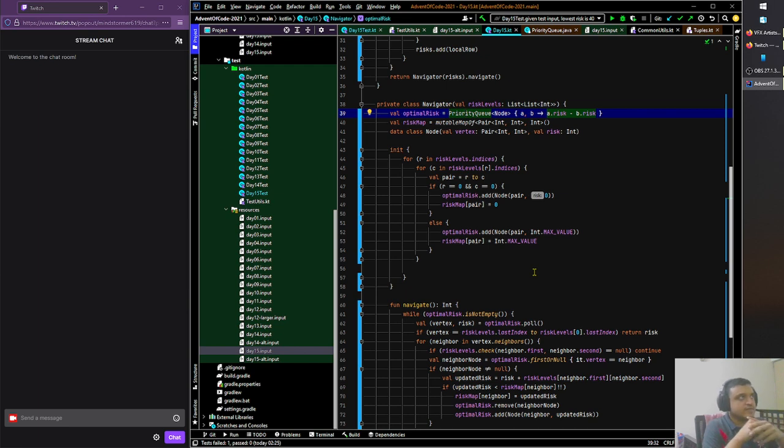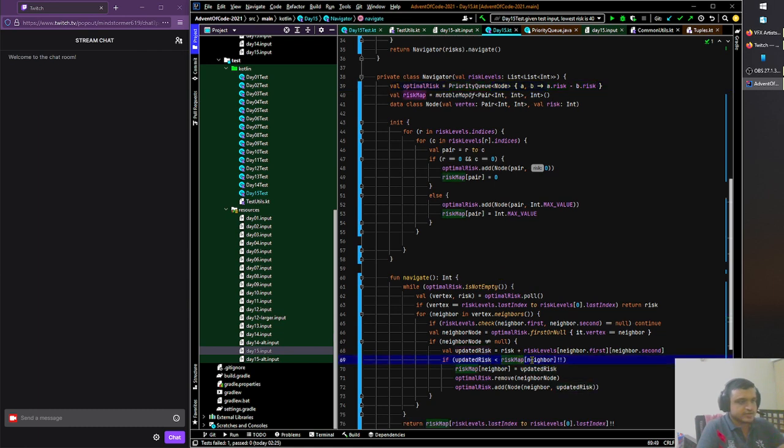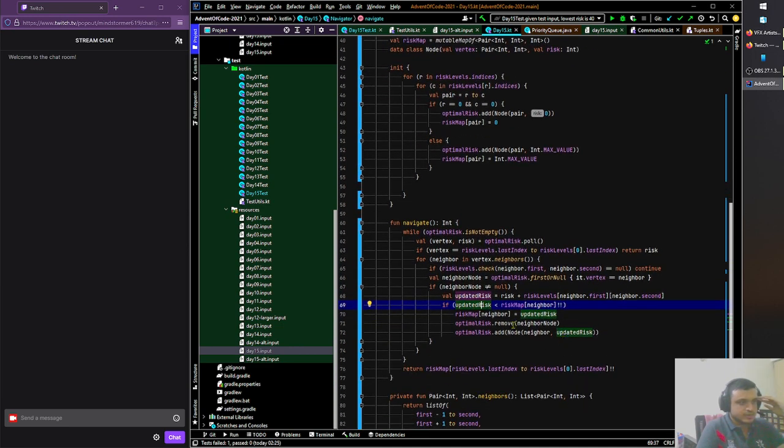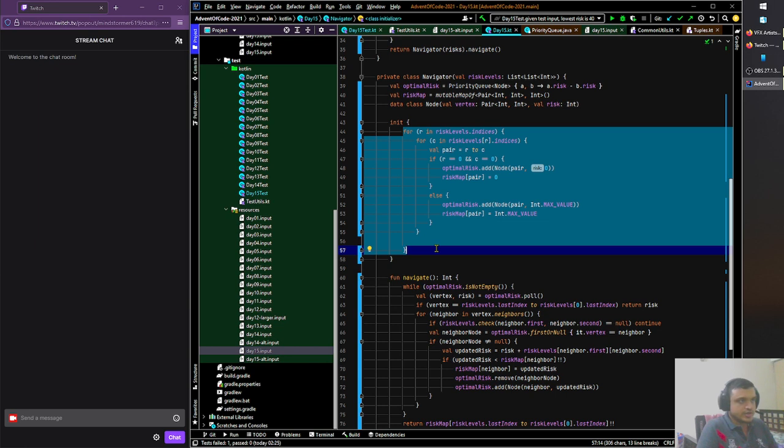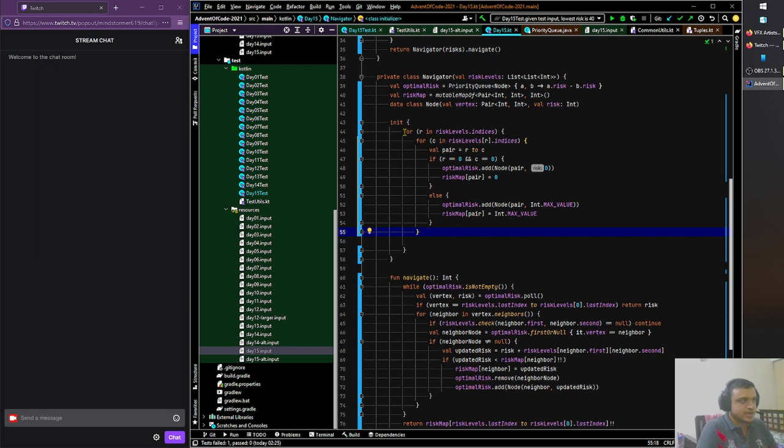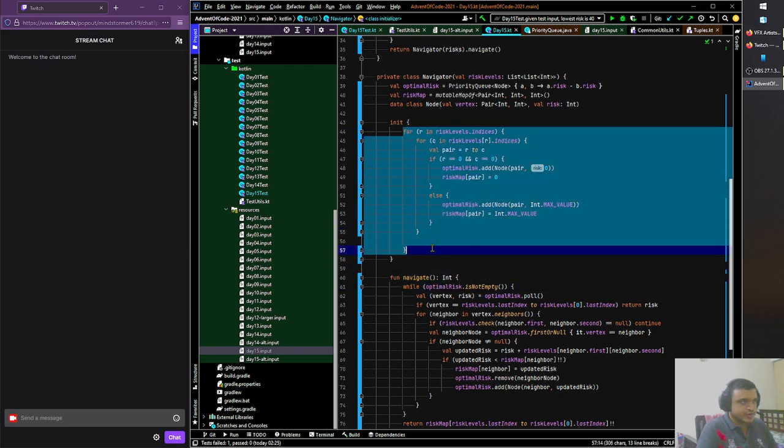Anywhere where the risk reduces by taking a specific path, we take the risk map, and if it's less than that, we update the risk map, and then we insert this updated risk into the queue. The way I'm thinking about it, we don't need to remove anything from it. That's how we make it faster. In fact, it could be a lot simpler, but what we're going to do is simplify this massively. I am not going to add anything in a loop at all. Initially we do have to put in everything in the risk map, maybe. No, the risk map also, we don't need to do any of that stuff.